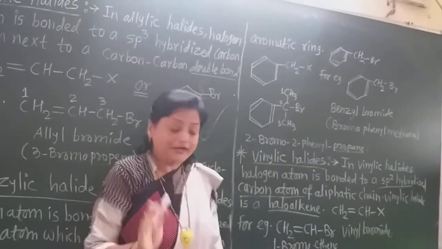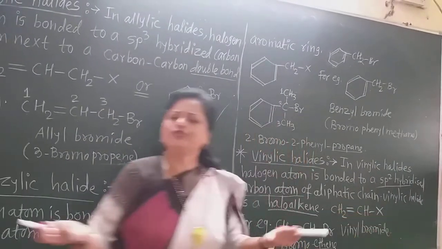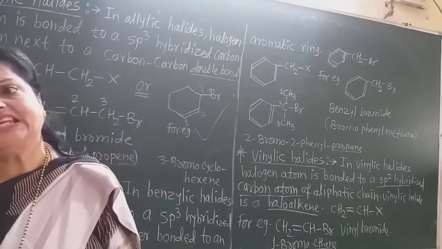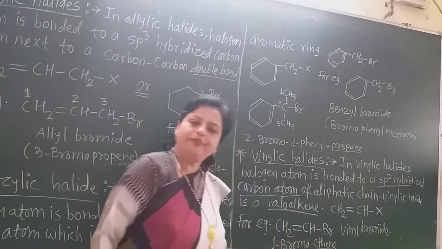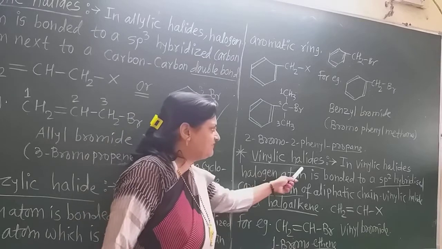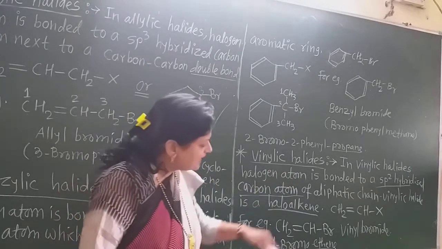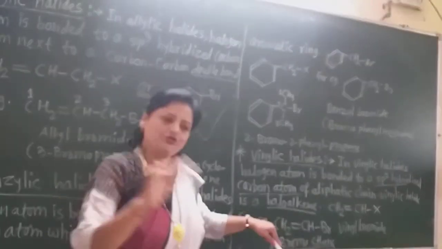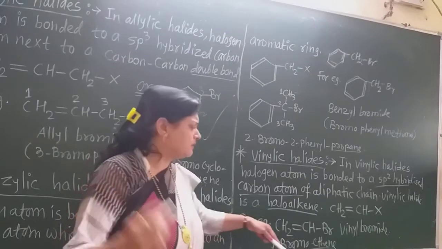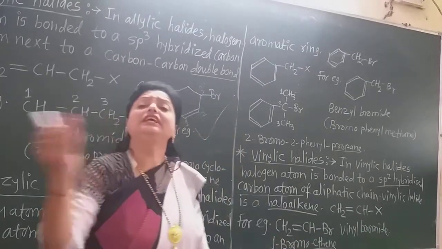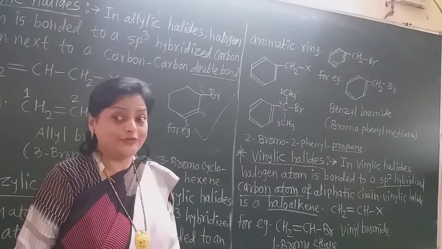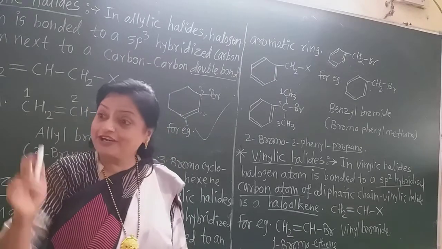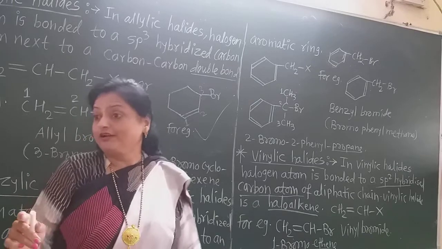I replace one hydrogen and attach a halogen to that. So it becomes a haloalkene, and the best example is CH2 double bond CHBr. As the name is vinyl halide, commonly it is called vinyl bromide. The halogen is bromine, so vinyl bromide. Sometimes, if here is iodine, vinyl iodide, chlorine, vinyl chloride.